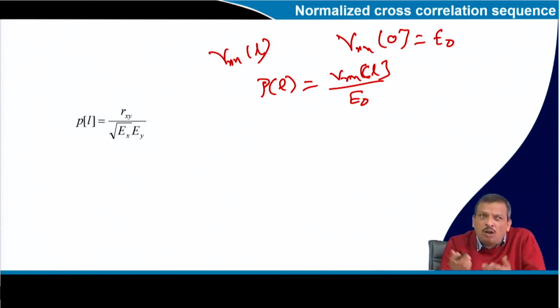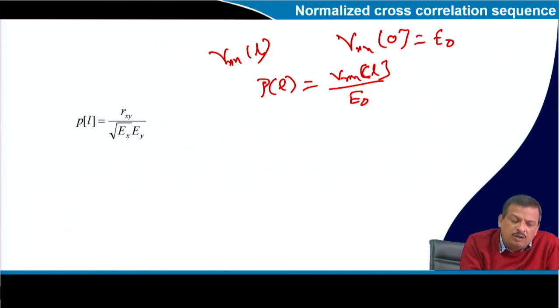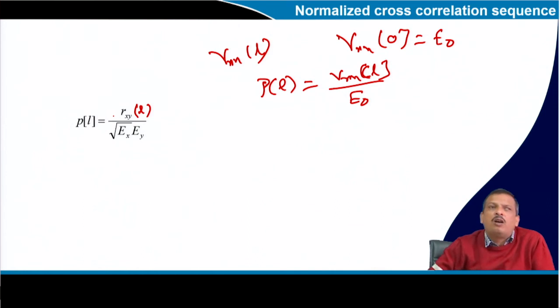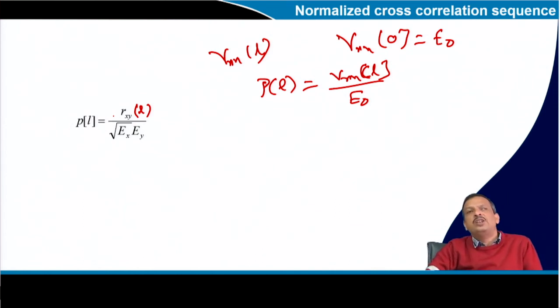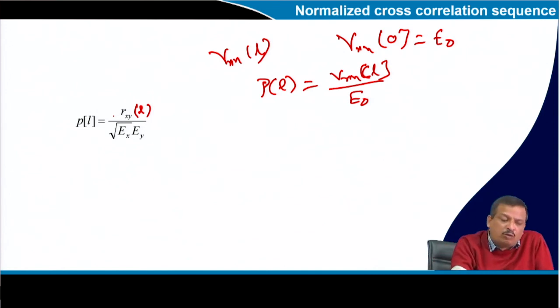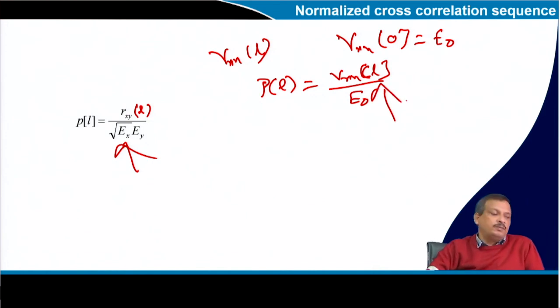If it is cross correlation of signals x and y, then Rxy[l] divided by the square root of Ex into Ey, the geometric mean of the energies of the two signals. That is the normalized cross correlation and this is the normalized autocorrelation. Understand? That way we can calculate them.